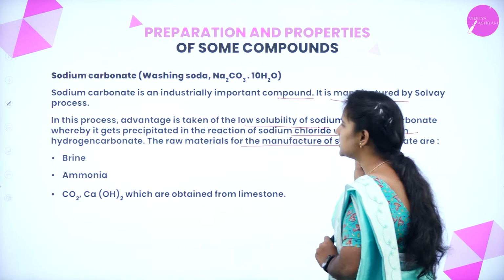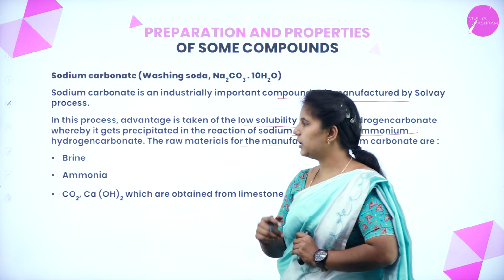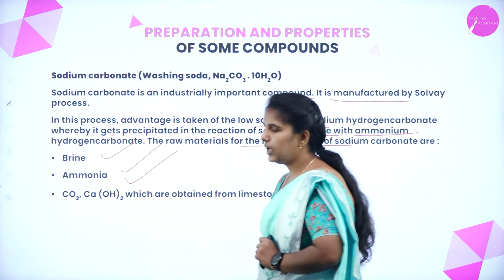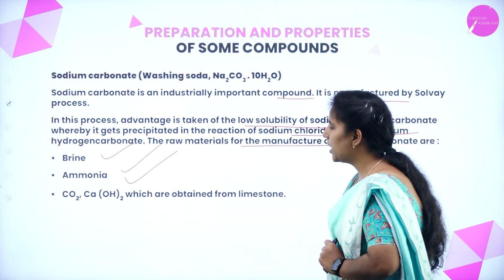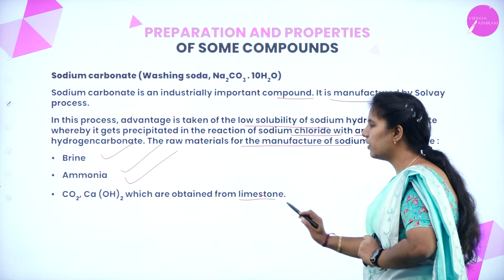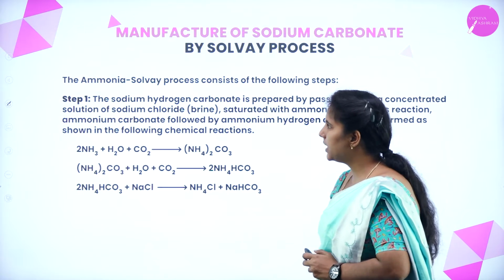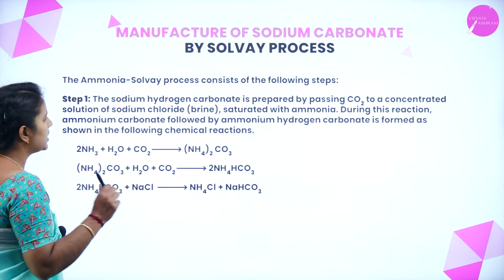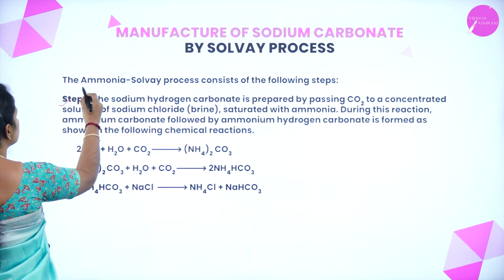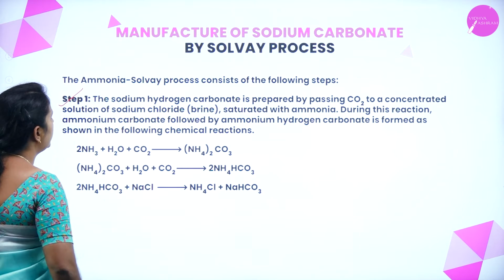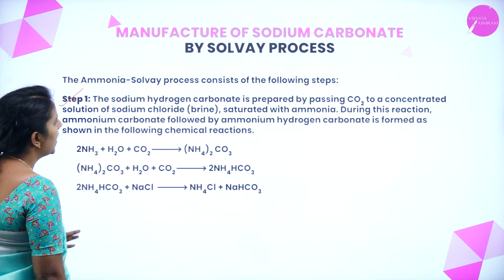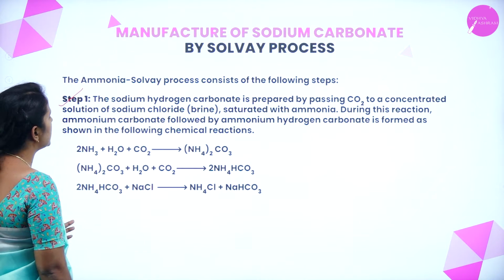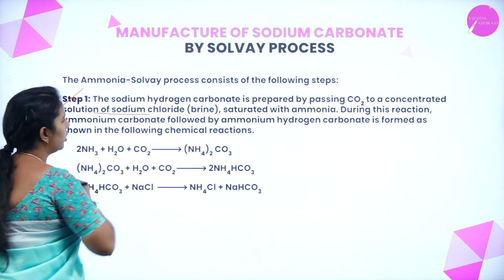The raw materials required for this manufacturing are brine and ammonia, and we are taking carbon dioxide and calcium hydroxide, which is obtained from limestone. Let's see the steps. The Solvay process consists of the following steps. First one is step 1. Sodium hydrogen carbonate is prepared by passing carbon dioxide into a concentrated solution of sodium chloride.